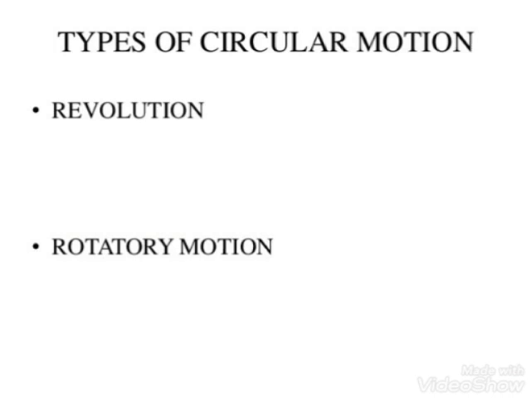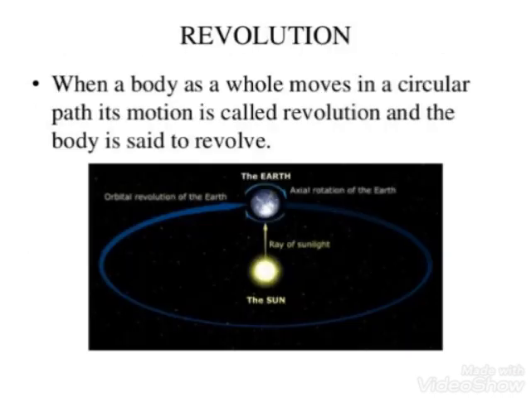Circular motion is classified into two types, revolution and rotatory motion. So rotatory motion is also a kind of circular motion in which an object moves about a fixed axis without changing its position. For example, the motion of blades of a fan, the wheel of a sewing machine, a merry-go-round wheel, the spinning wheel, potter's wheel, all these are examples of rotatory motion.